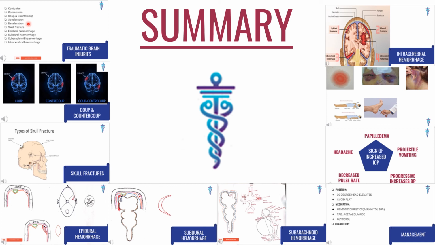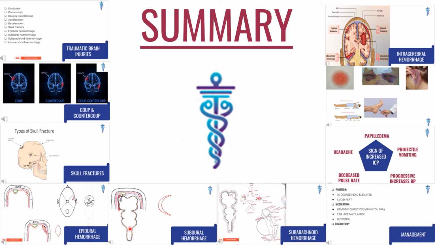Then the types of skull fracture are linear, depressed, diastatic and basilar, which is the most dangerous. Epidural hemorrhage, in which the meningeal artery ruptures or is lacerated in a potential space and develops a localized hematoma which has a lens-like shape, and this is also a surgical emergency.